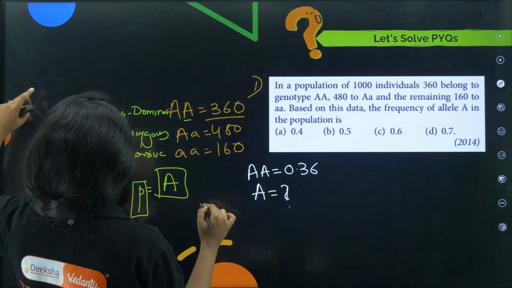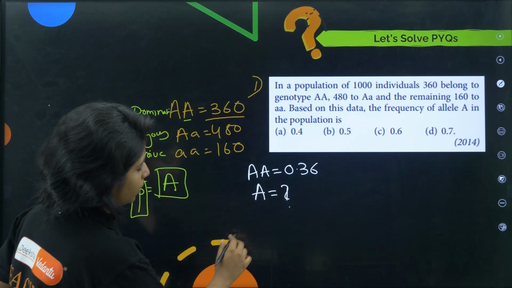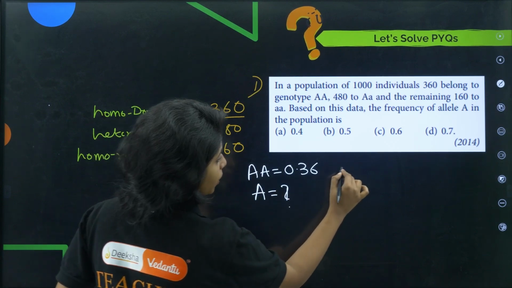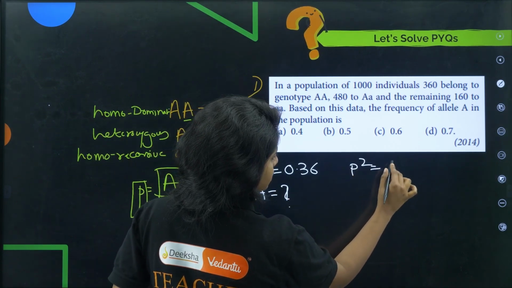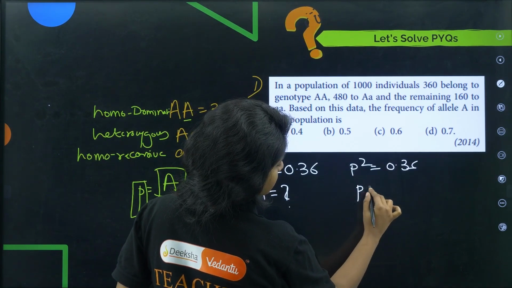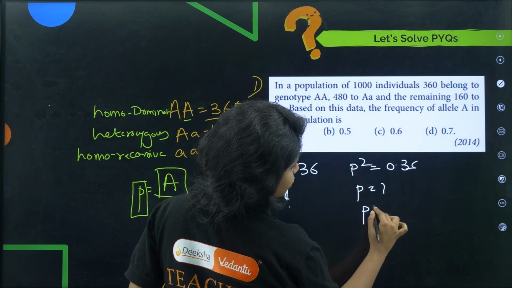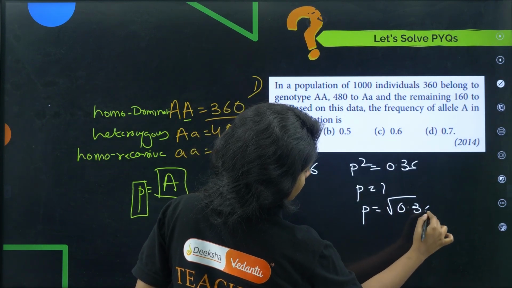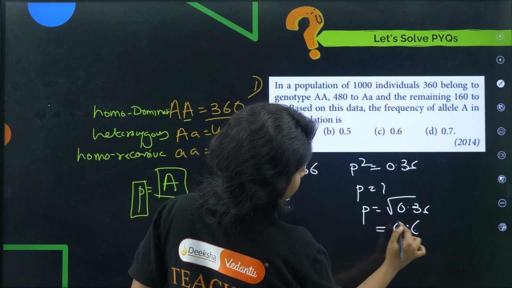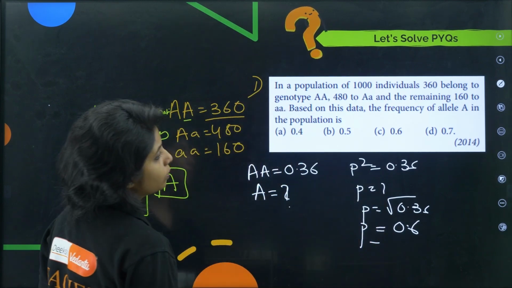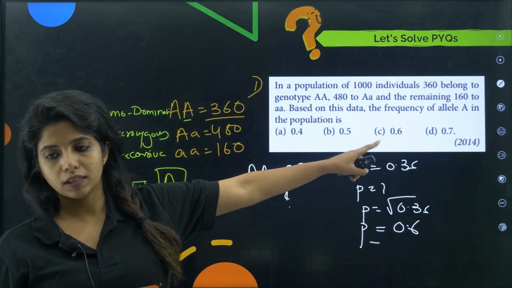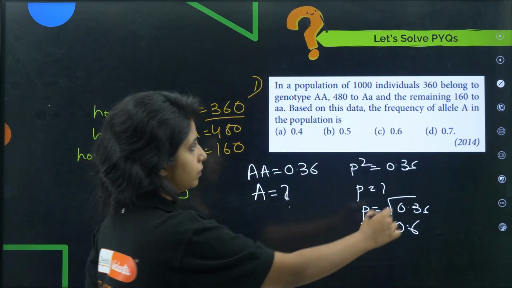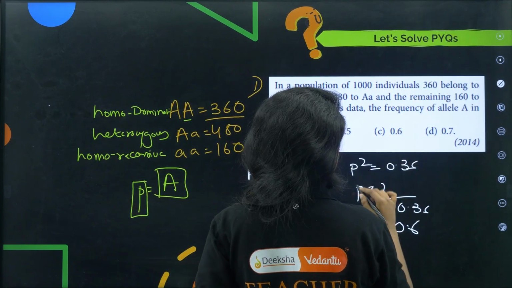Listen, AA is 0.36, that means P square is 0.36. Then what is P, my dear children? P will be the square root of 0.36, it will be 0.6, that is P. So the frequency of allele A is 0.6, that is the answer. Okay, done. It's easy, no?